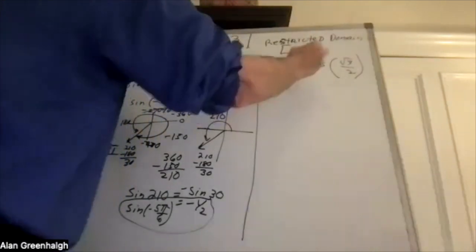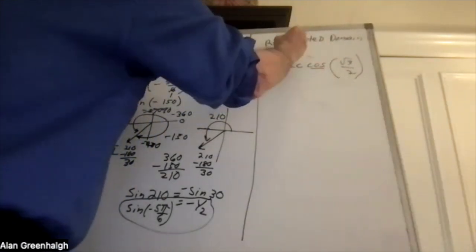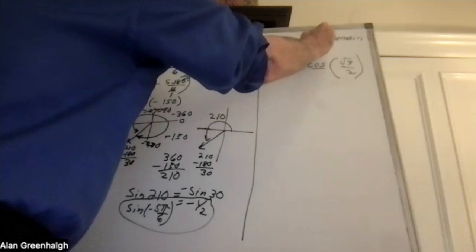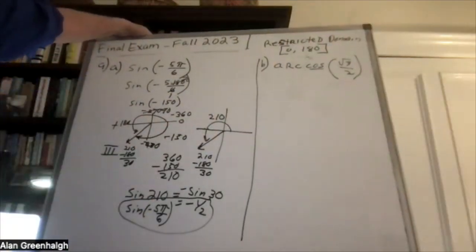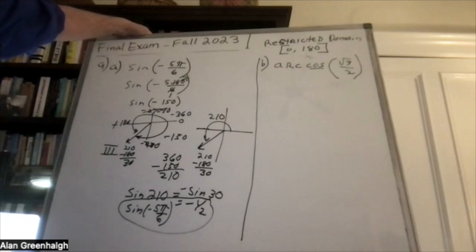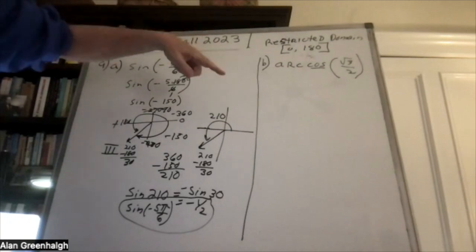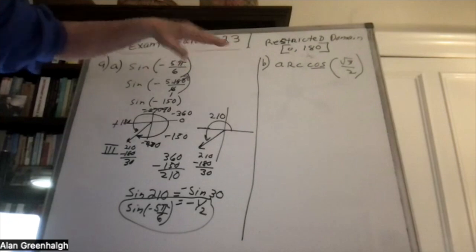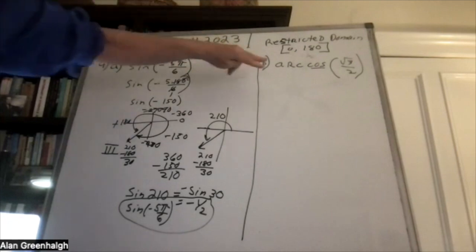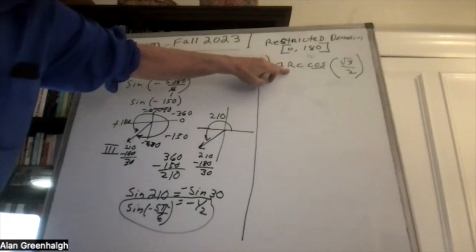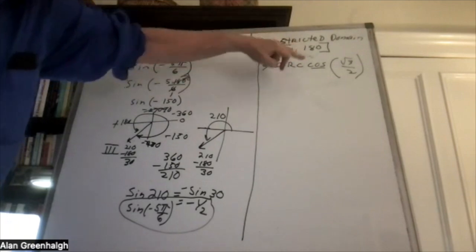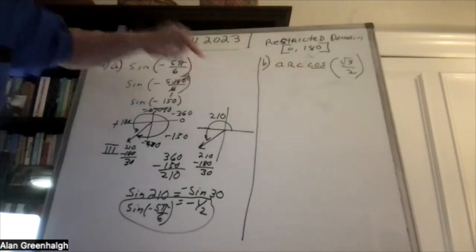The restricted domain for cosine is 0 to 180. People got this wrong on the test because they say negative 90 to 90. But for cosine, it's different. It's 0 to 180. Tangent and sine are negative 90 to 90. But in terms of finding an inverse function of a trigonometric function, 0 to 180 is the restricted domain for cosine.